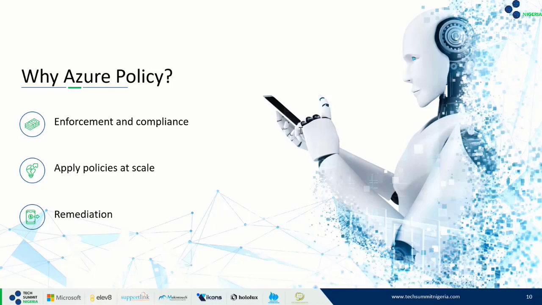So let's say in our organization, we have different engineering teams. We have the security team, we have the infrastructure team, we have the software development team, and so on and so forth. All of these teams have access to the tenant, and users within these different teams may have access to deploy VMs, for instance. Now, with Azure Policy, we can make all of these different teams conform to the standard of the organization.